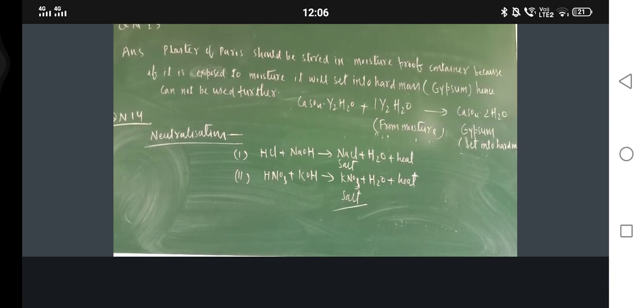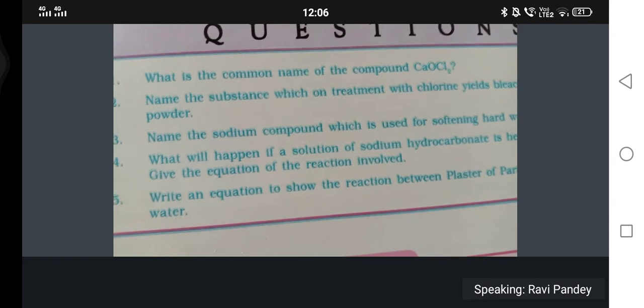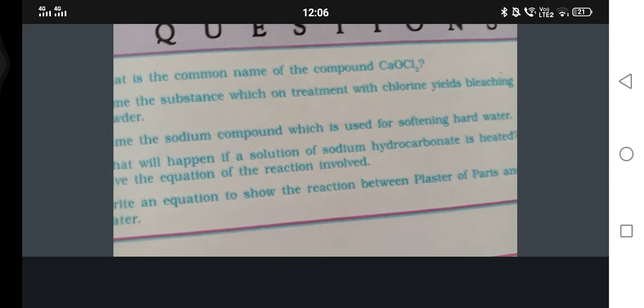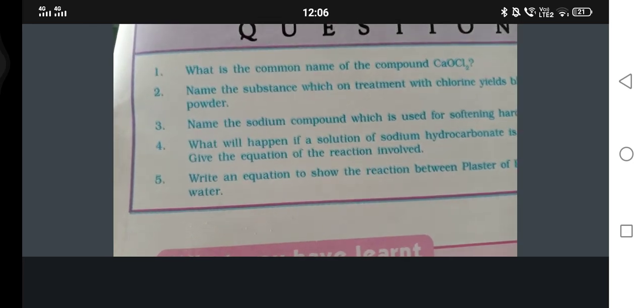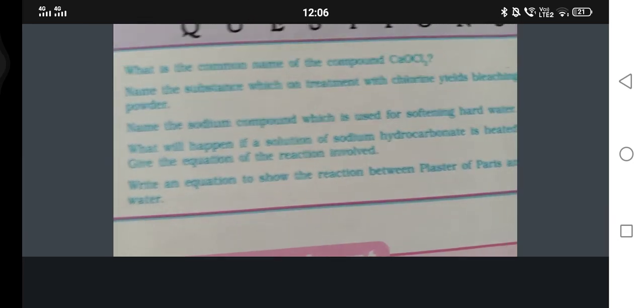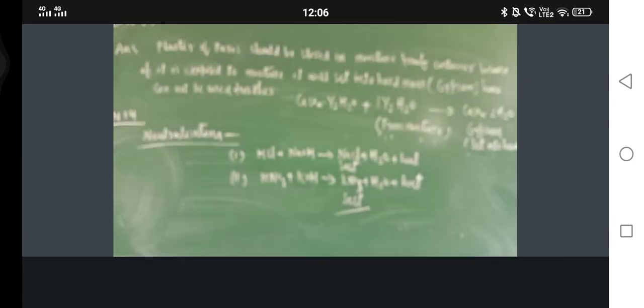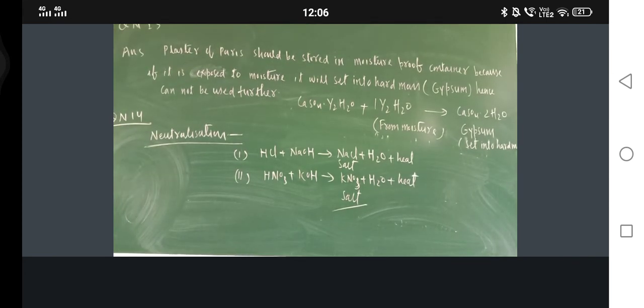Next question is, name the sodium compound which is used for softening of hard water. So which compound of sodium is used for softening of hard water? Just now I told. Washing soda, sodium carbonate. Correct or not? Yes. Now what will happen if solution of sodium hydrogen carbonate is heated? Give the equation of the reaction involved.